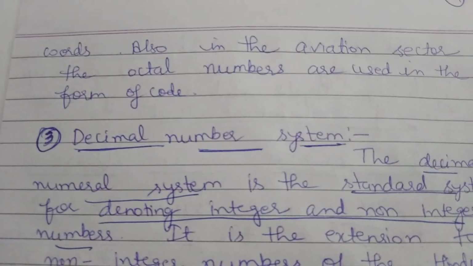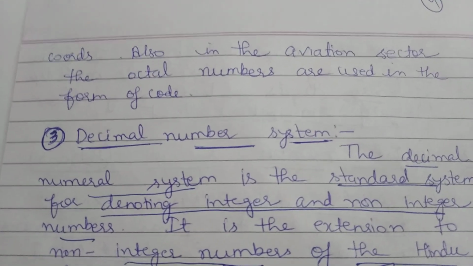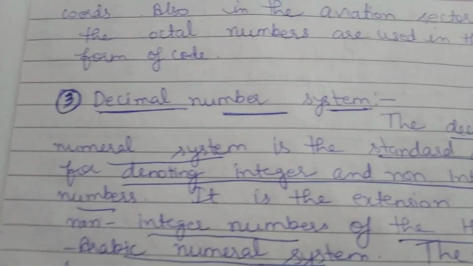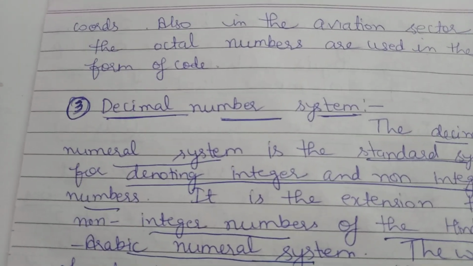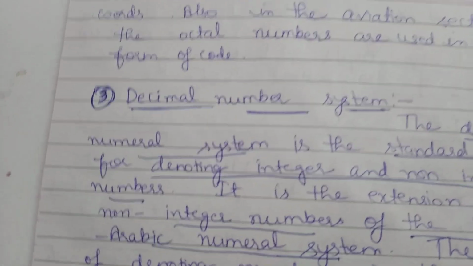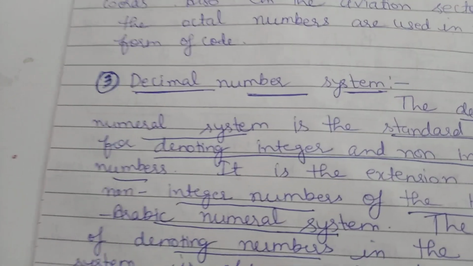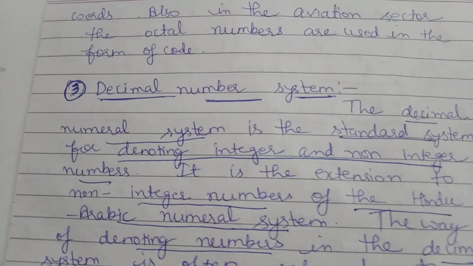Also, in the aviation sector, octal numbers are used in the form of code. It means that 16-bit, 32-bit, 64-bit words are used in modern computing systems, and they are changed into 8-bit after some time.